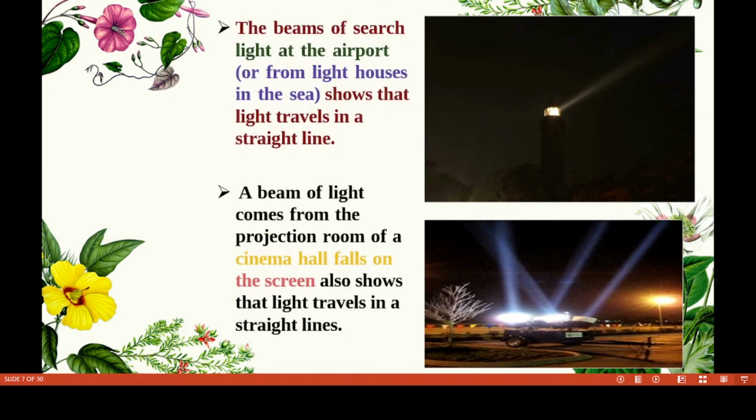Have you seen this? The beams of searchlights at the airport and lighthouses in the sea show that light travels in a straight line. This is a lighthouse. What can you observe? Light travels in a straight line. A beam of light comes from the projection room of a cinema hall and falls on the screen. Just imagine we are in the cinema theater. On the back side, a beam of light comes from the projection room. From this we can understand that light travels in straight lines.